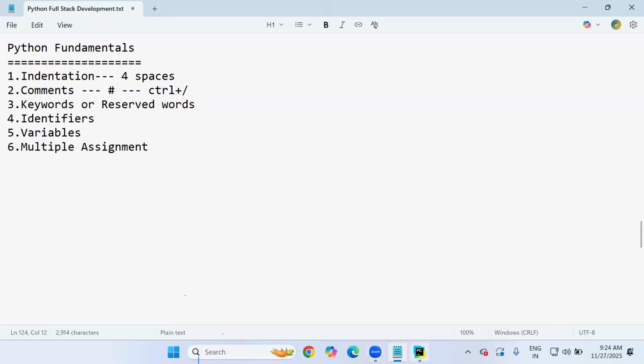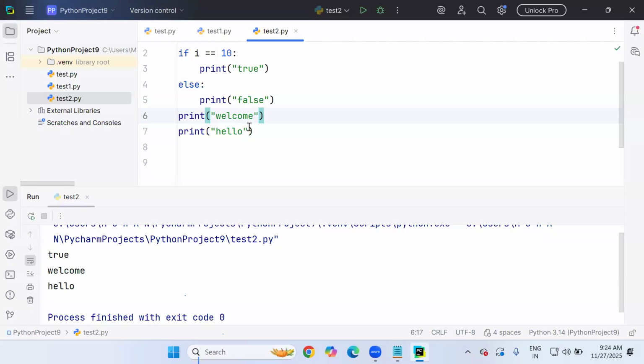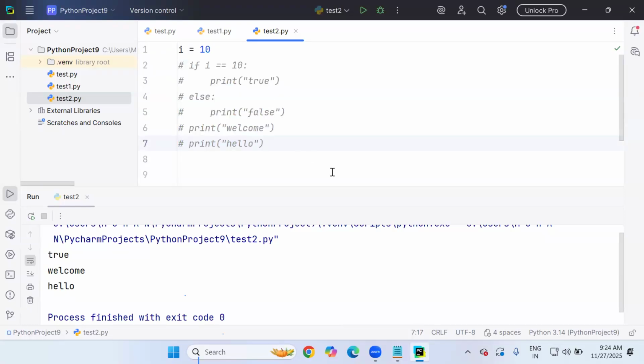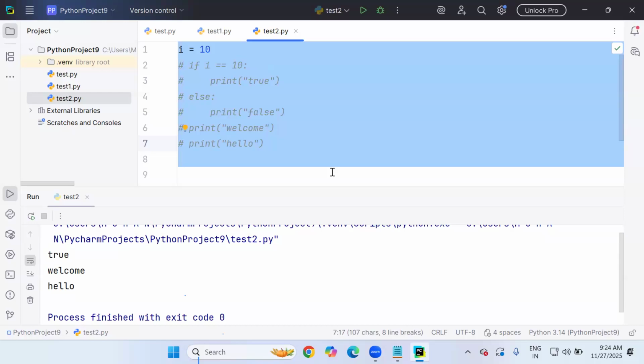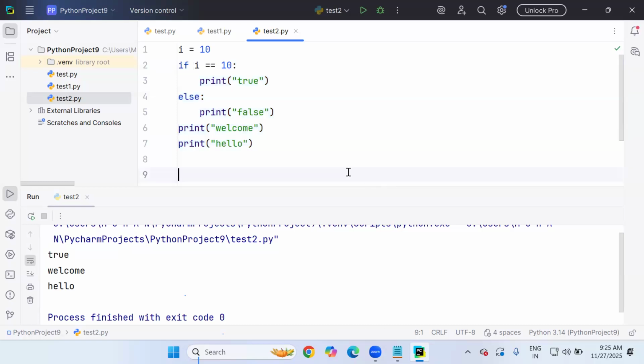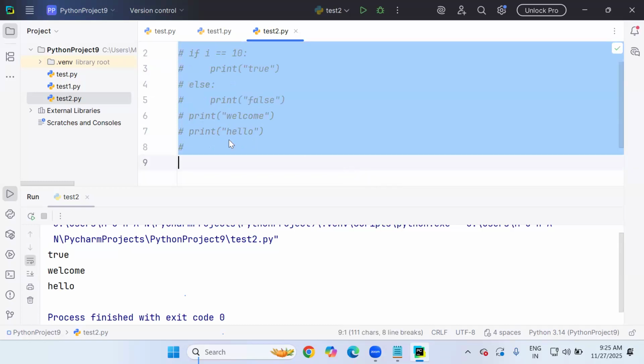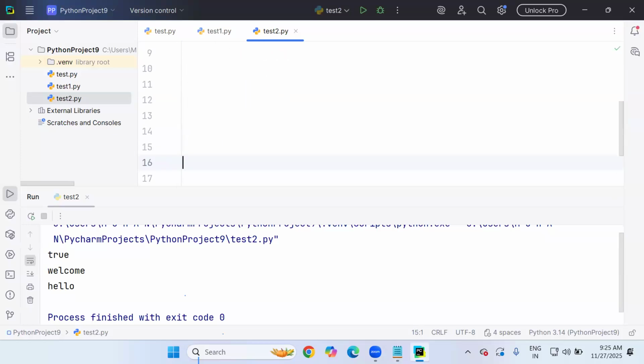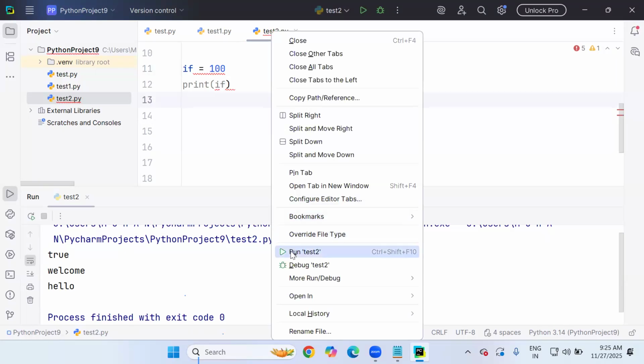For example, you can see here, let me comment this program, and here let me uncomment. If you want to select the whole program, press Control A, Control forward slash. The total program is like this. Now, for example, here: if equal to 100, print if. This is wrong, because this keyword or reserved word is for conditional check, but you are using it as your own variable name. It's not allowed. Syntax error.